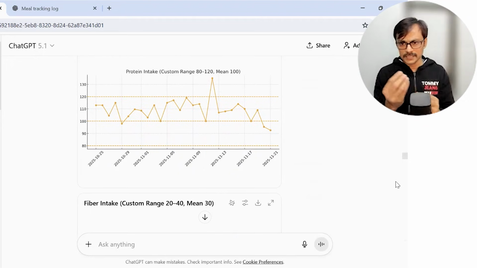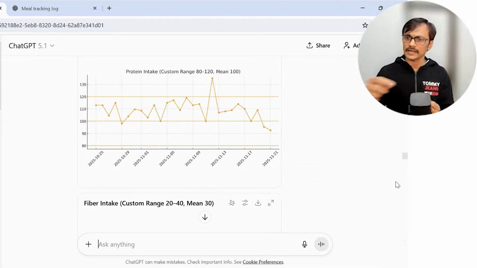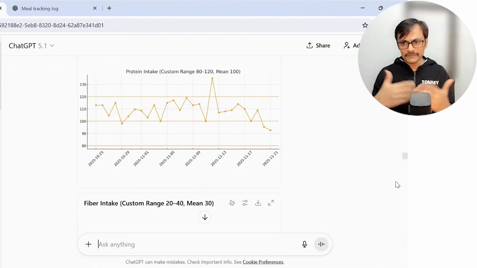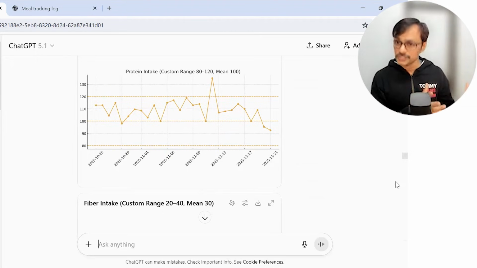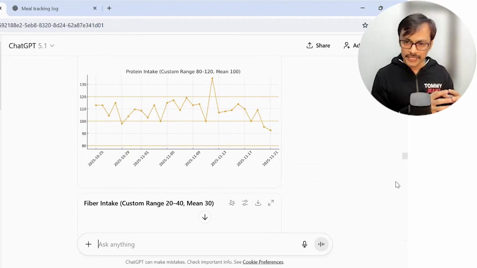Sometimes it may end up misinterpreting things. For example, if there is a food which may match with some other food in color, like in India we eat palak and we eat sarson, it may get confused between these two. So I can clarify. With clarification and updating, I was taking the data at the end of it. That is the one that uses image recognition, if you are talking about AI patterns.